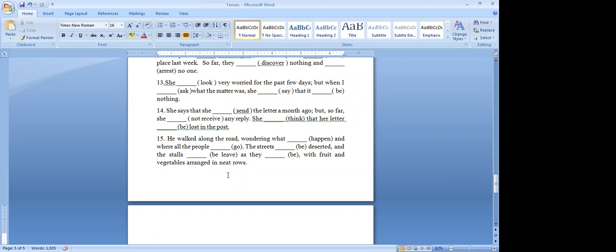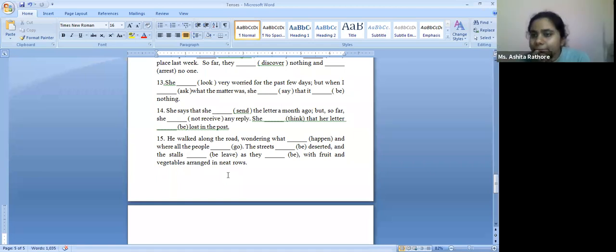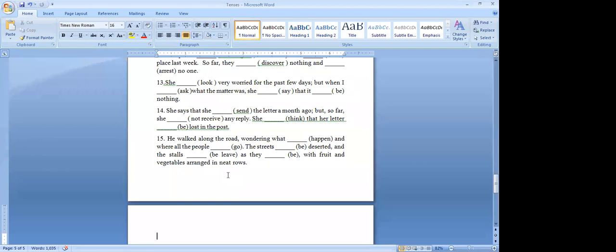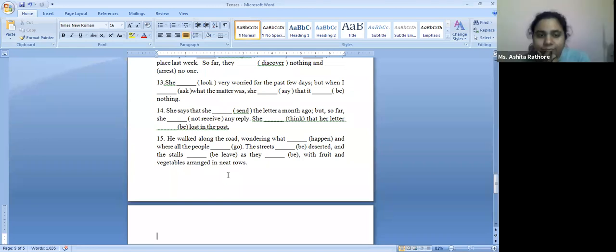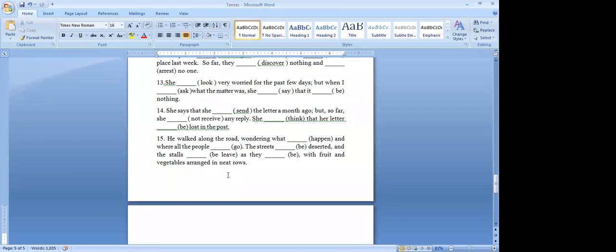She says that she sent the letter a month ago, but so far, what is the past tense of send? Sent. S-E-N-T. Sent. Yes, ma'am. She says that she sent the letter a month ago, but so far she has not received any reply. She thinks that her letter has been lost in the post.